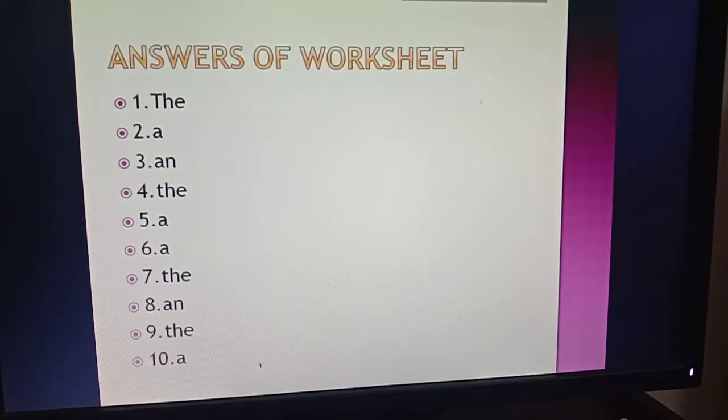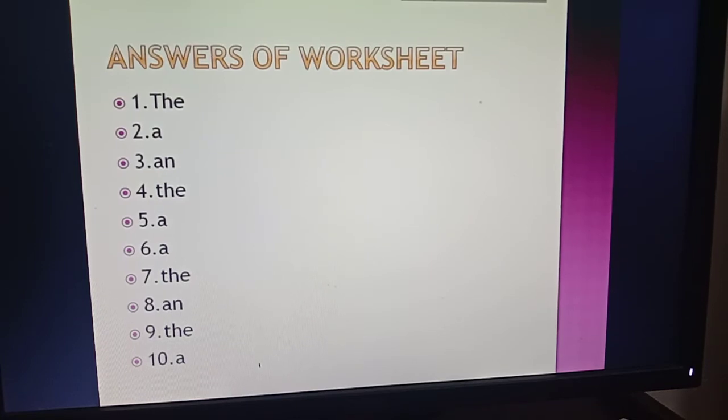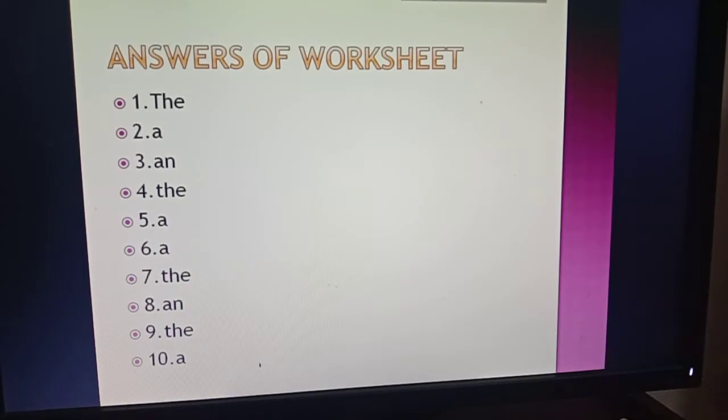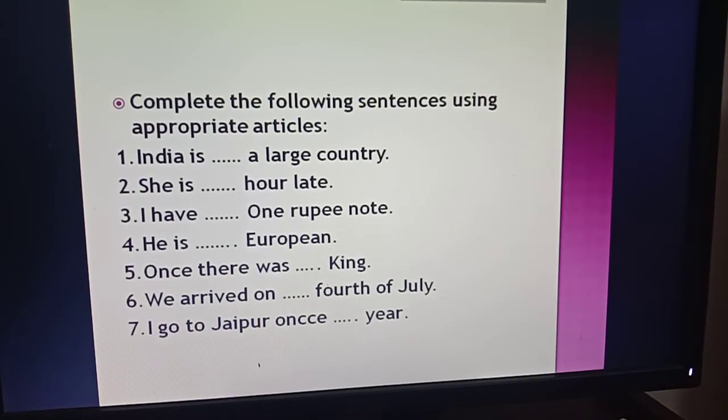Okay, so this is the answer of the worksheet. I have already told the answer, so no need of this. Now this is HW for you. This is the last HW on articles. I hope you are going to do it.